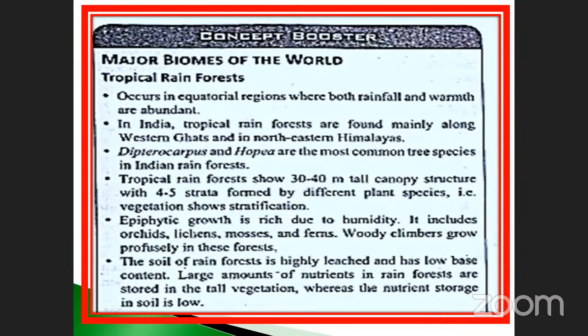Lichens always grow in moist places, an algae and fungi combination. Mosses and also ferns. These are all known as epiphytic growth.